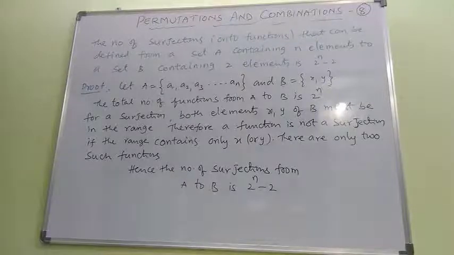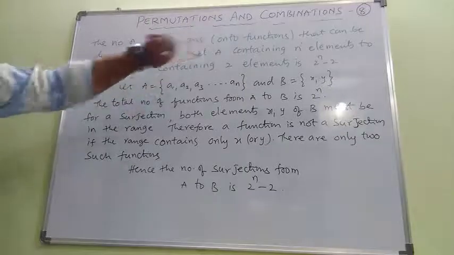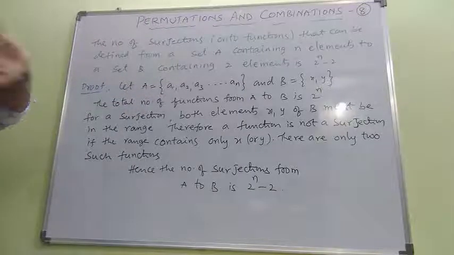So now let us discuss the number of surjections. Just now we discussed the number of functions from A to B, which is nothing but n to the power of m, or n(B) to the power of n(A). After completing the number of functions, now let us discuss the number of surjections. They are nothing but onto functions.